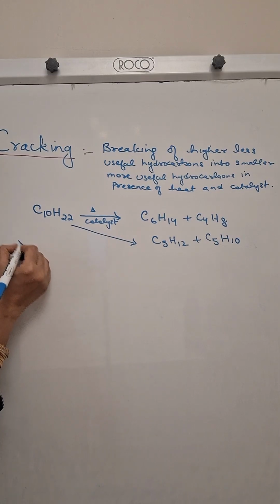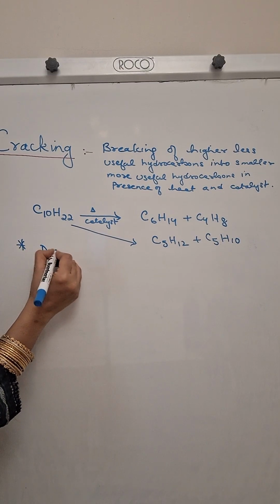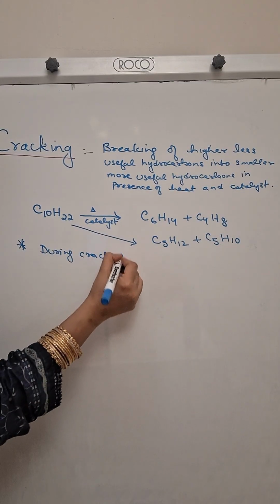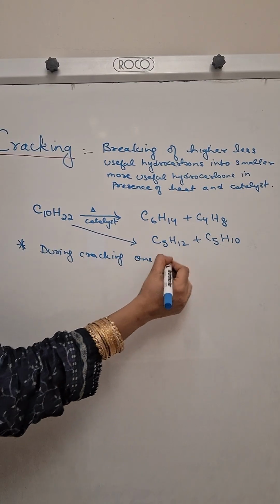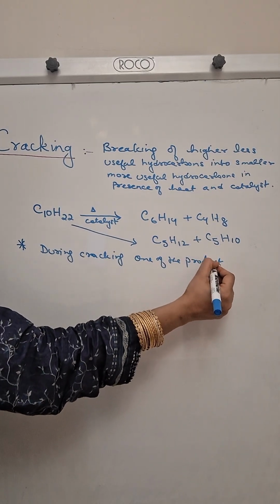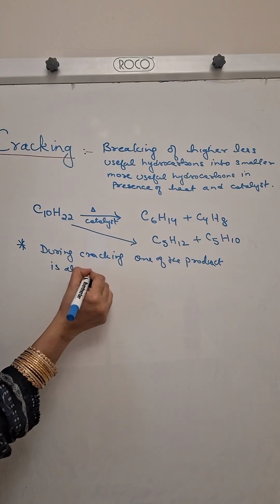So we can just write it down: during cracking, one of the products is always alkene.